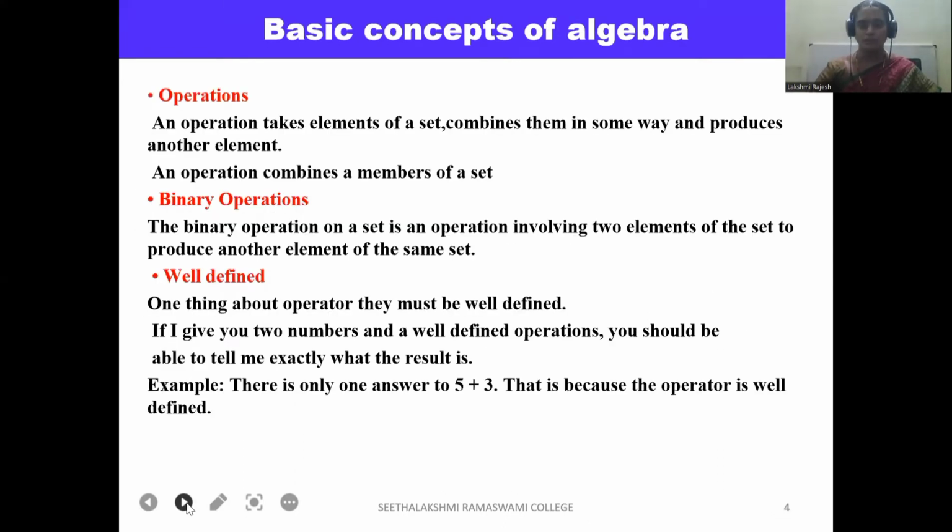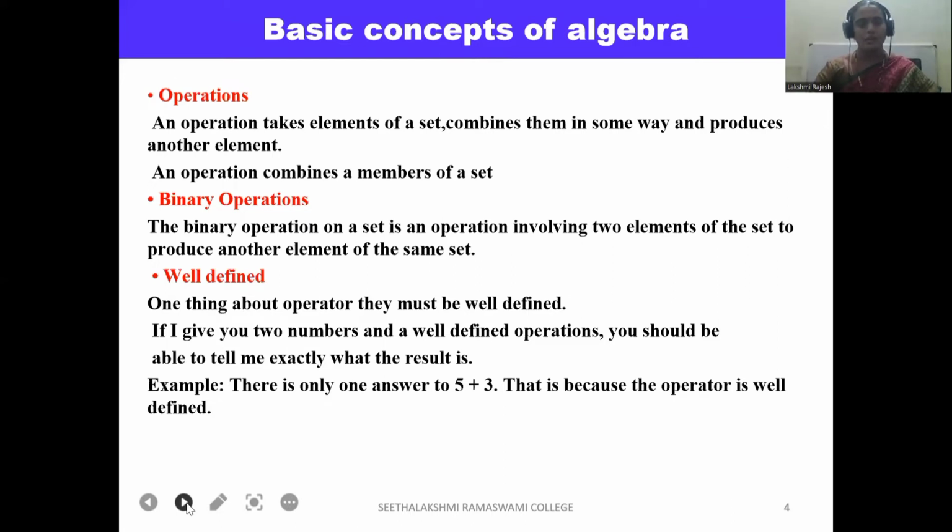Basic concepts of algebra. Operation. An operation takes the elements of the set, combines them in some way, and produces another element. An operation combines members of a set. Binary operation. The binary operation of the set is the operation involving two elements of the set to produce another element of the same set.